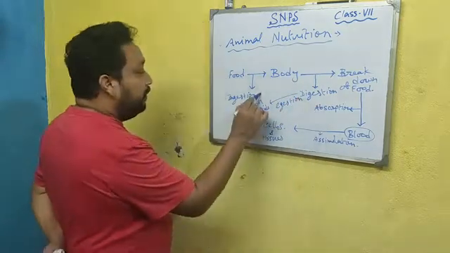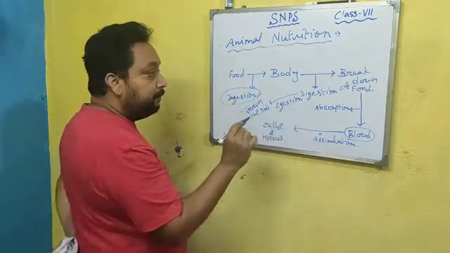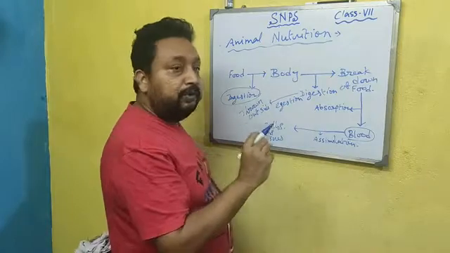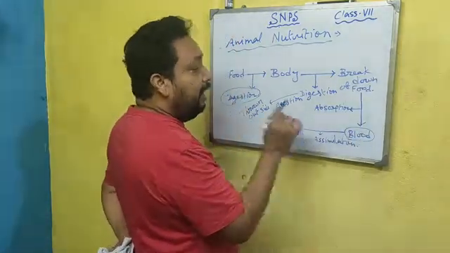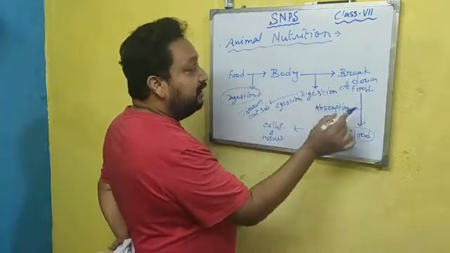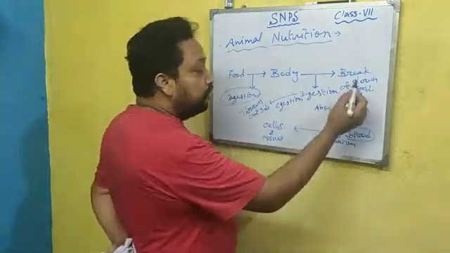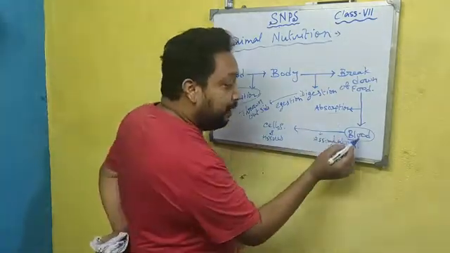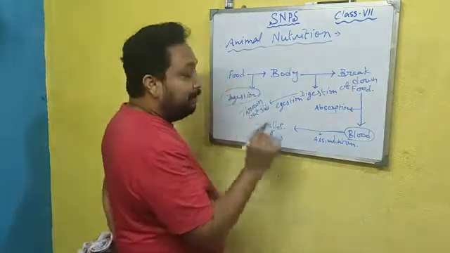So the first step, ingestion, means uptake into the body. Then digestion, breakdown of food into small particles. After digestion, the small particles of food enter into the blood, that is absorption, and by the help of blood they reach the cell.